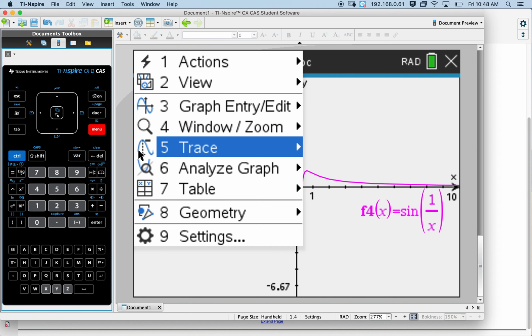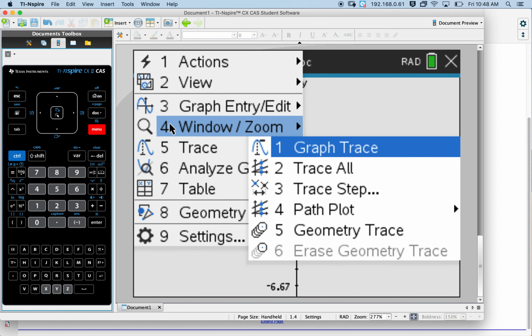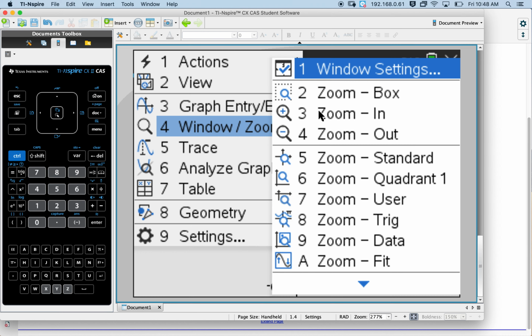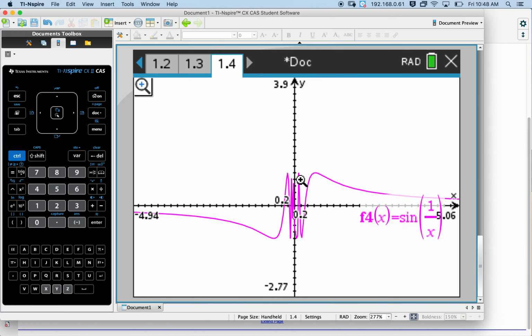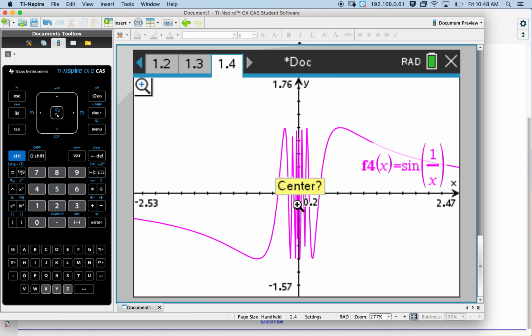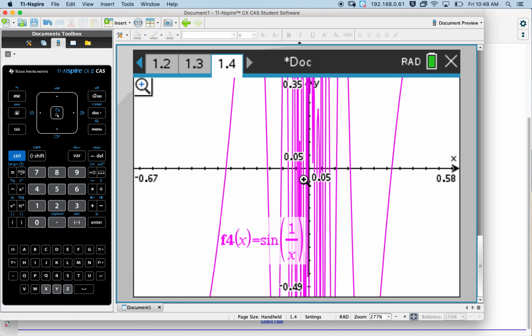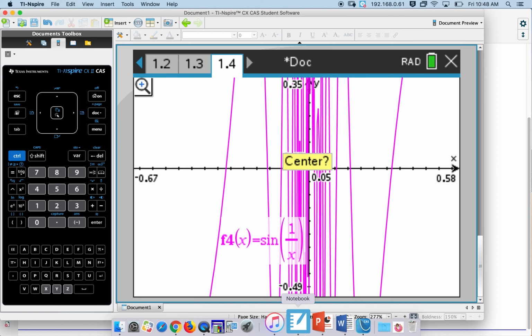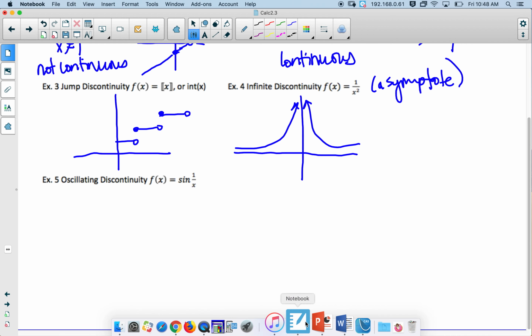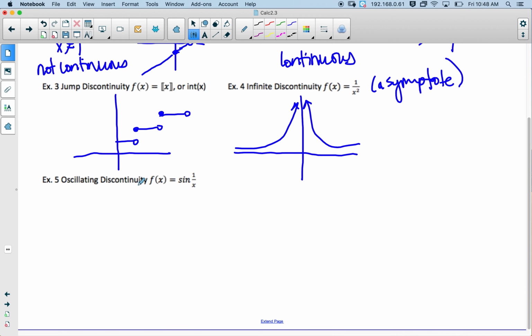And let me go ahead and zoom in. And if I keep zooming in, you can see as I get closer and closer to 0, that has an oscillating behavior. So another discontinuity can be an oscillating behavior. So there's actually a discontinuity at 0. So this function looks like this, and then it goes crazy in the middle. Okay, maybe not exactly like that.